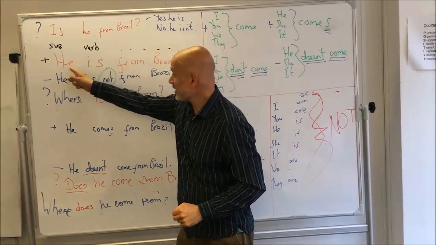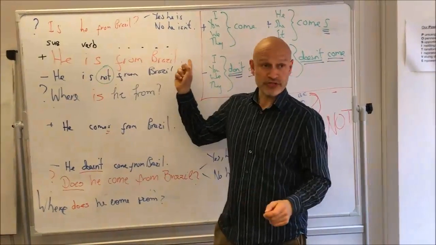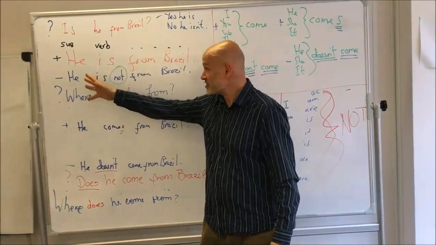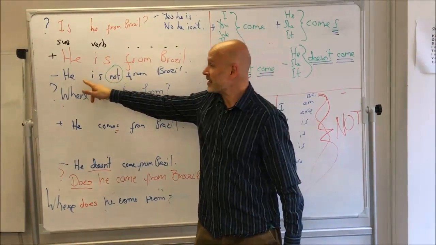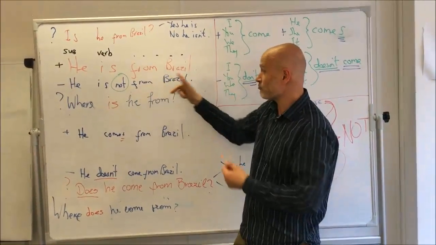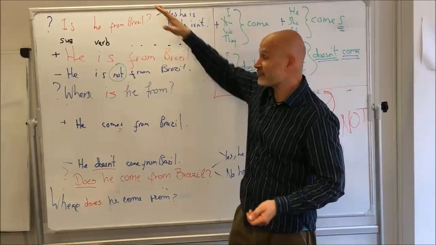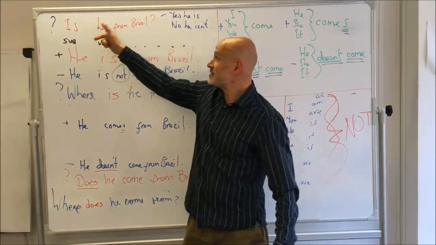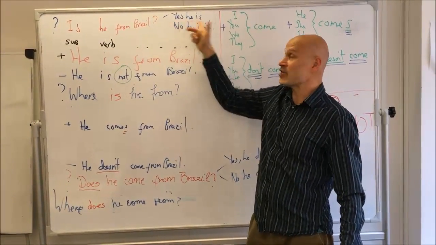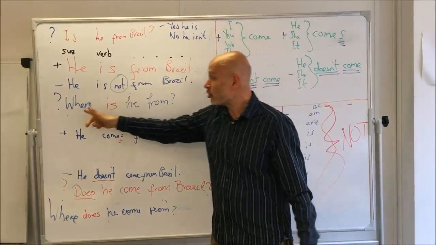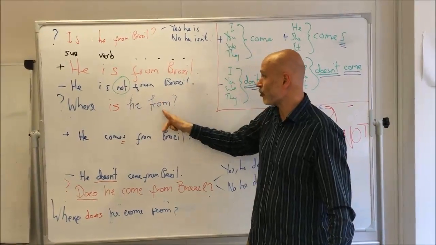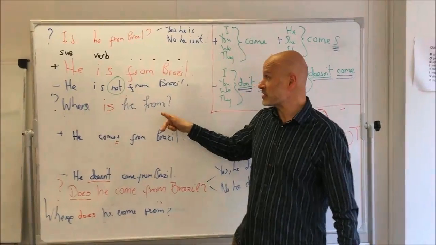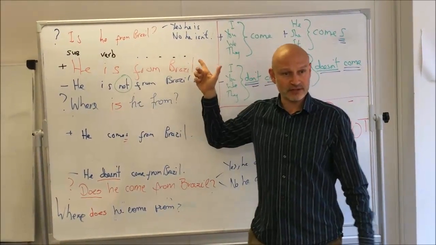So we say, he is from Brazil. There's the verb. In the negative, the same, but we just add the word not. He is not from Brazil. And then we have choices of questions, short question or long question. Is he from Brazil? Yes, he is. No, he isn't. And the long question, where is he from? Only the verb to be. And the answer, where is he from? Well, he is from Brazil. Okay?